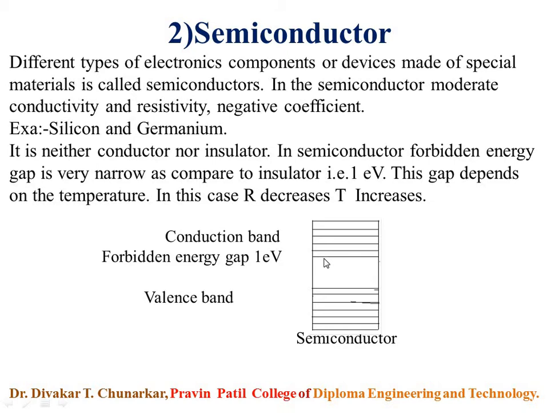Semiconductors are neither conductor nor insulator. The forbidden energy gap in the semiconductor depends on the temperature of the material. At very low temperature, of the order of 0 degree Kelvin, minus 273 degrees Celsius, semiconductor acts like an insulator.